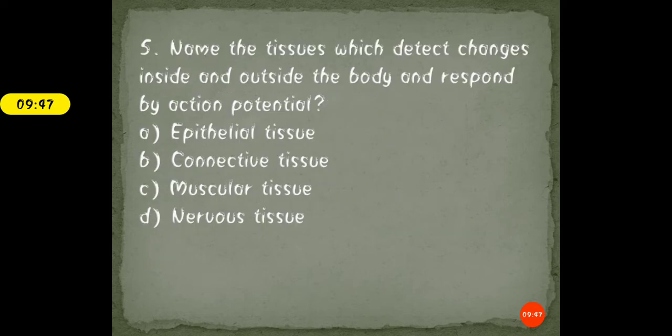Moving further, the next question is question 5. Name the tissue which detects changes inside and outside the body and responds by action potential. Here basically the question is being asked about the stimulus that we observe and the reaction. Okay, so the options are: A, epithelial tissue; B, connective tissue; C, muscular tissue; and D, nervous tissue. Okay, which tissue detects the changes and responds to the stimulus that a body receives? तो इसमें से कौन सा ऐसा टिश्यू है जो उसके लिए आपका एक्शन पोटेंशियल को रिस्पॉन्ड करेगा? Take your time, mark the right answer.